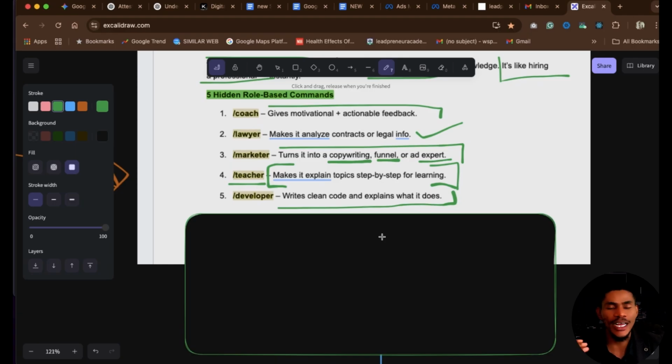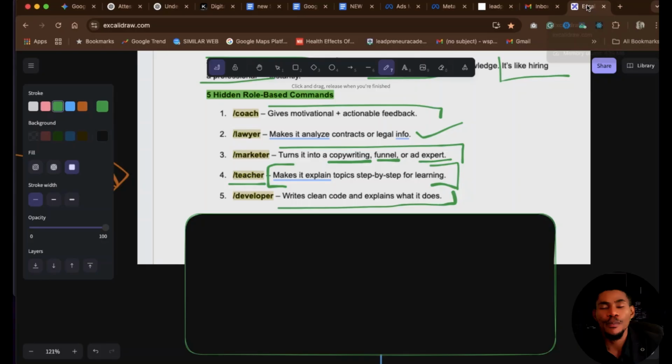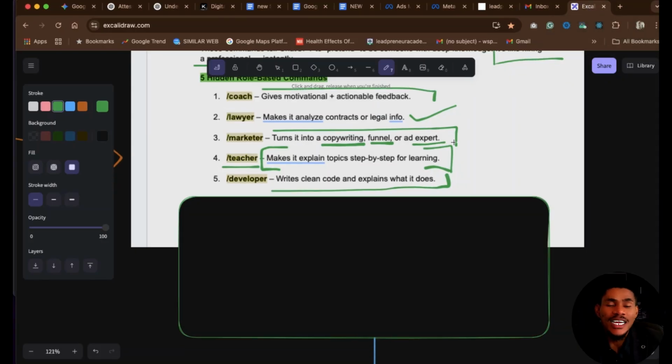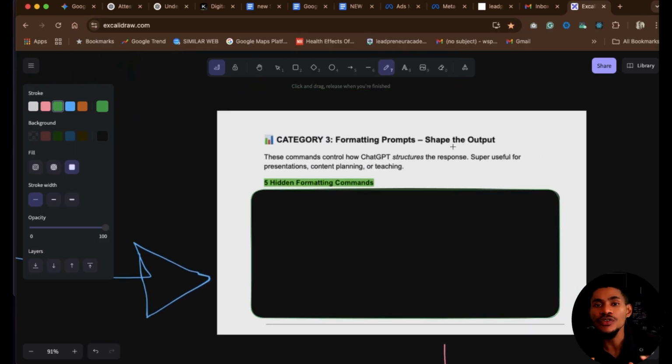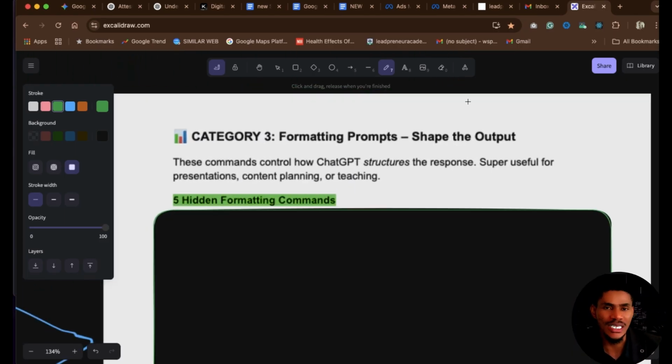Now let's look at category number 3. Step number 3 is where things get visually powerful, yet most people don't use it. Why they don't use it, I don't know, but my best guess is that probably they don't realize that ChatGPT can format information like a pro. And this step is what really makes the result you get from ChatGPT look like it came from a designer, not just an AI trying to create some kind of images for you.